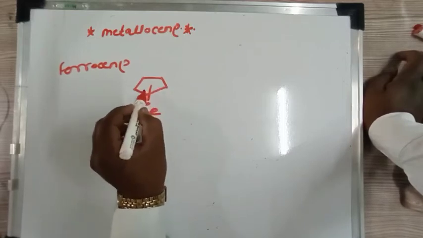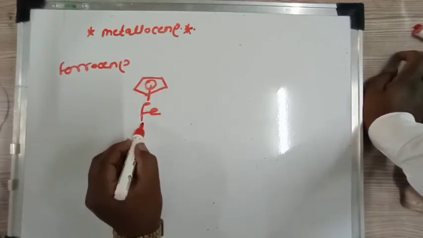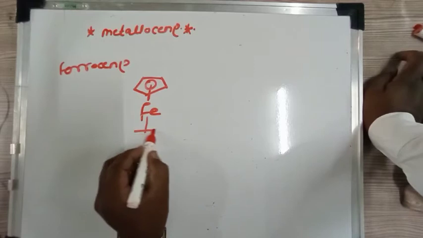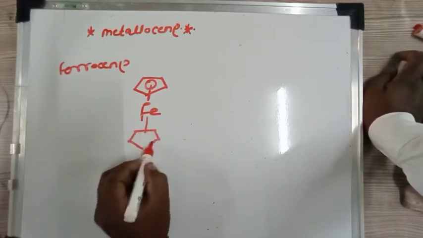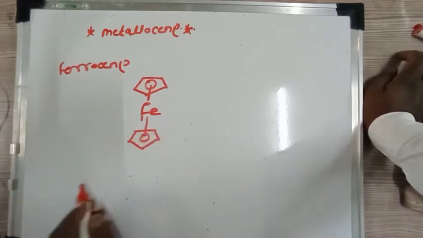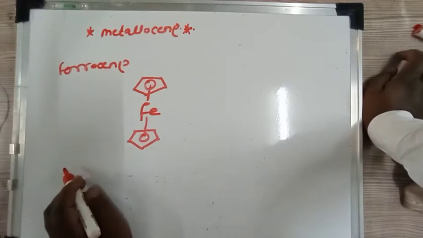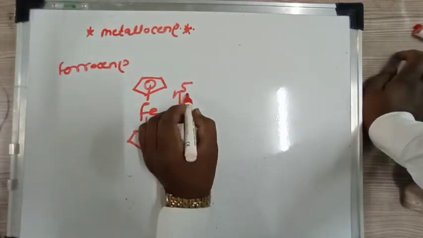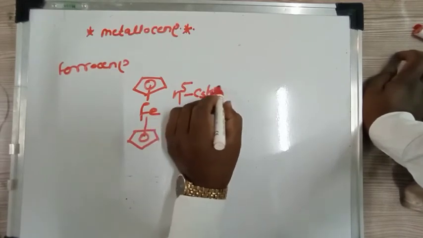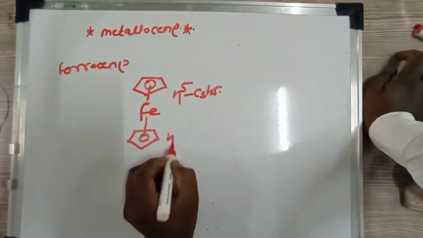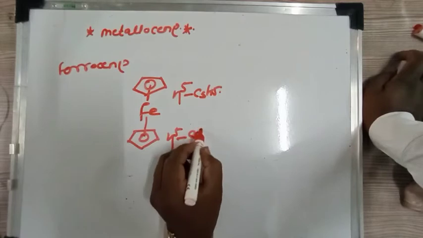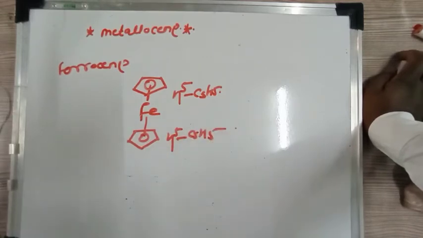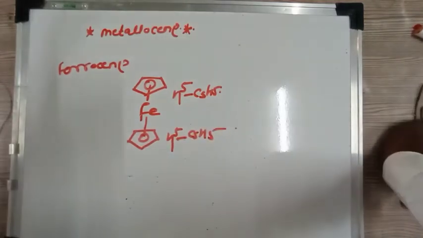Another cyclopentadiene is also there, and both cyclopentadiene rings have hapticity 5. You can write eta 5 C5H5, meaning all the carbon atoms are attached to the metal atom.